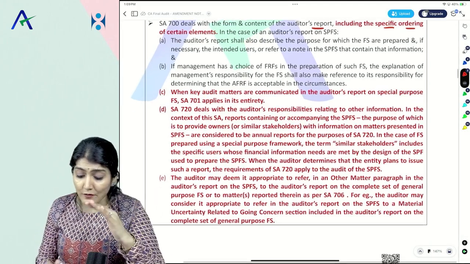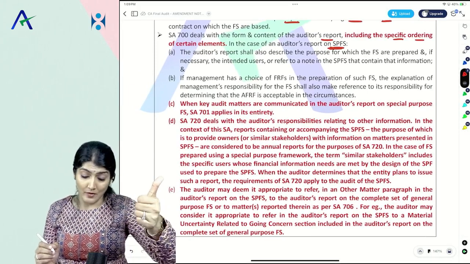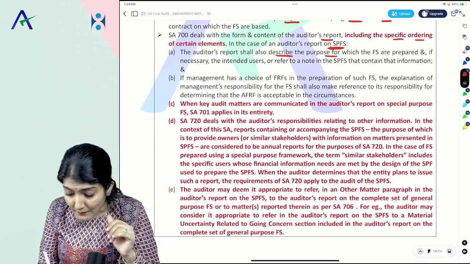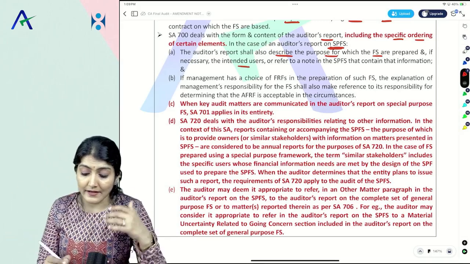Right. So in the case of the auditor's report on special purpose financial statements, number one, the auditor's report will describe the purpose for which the financial statements are being prepared and, if necessary, the intended users.